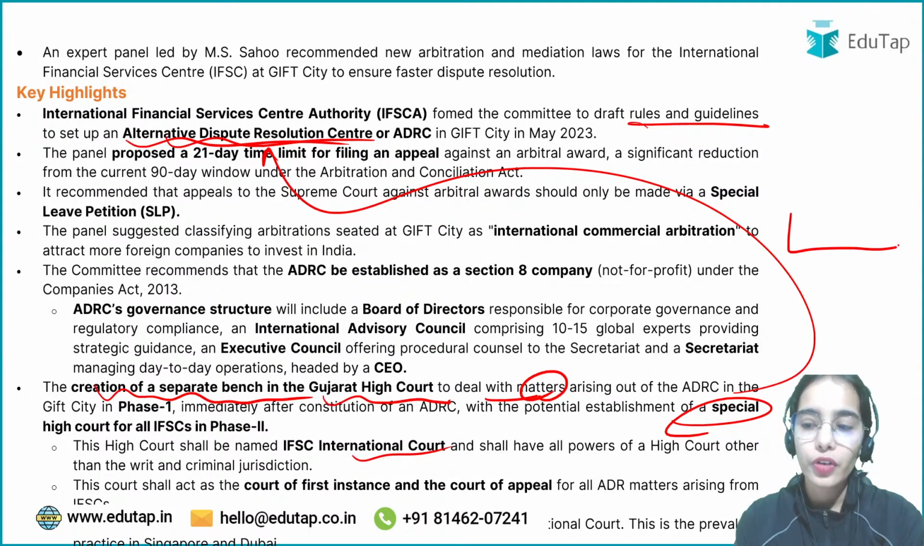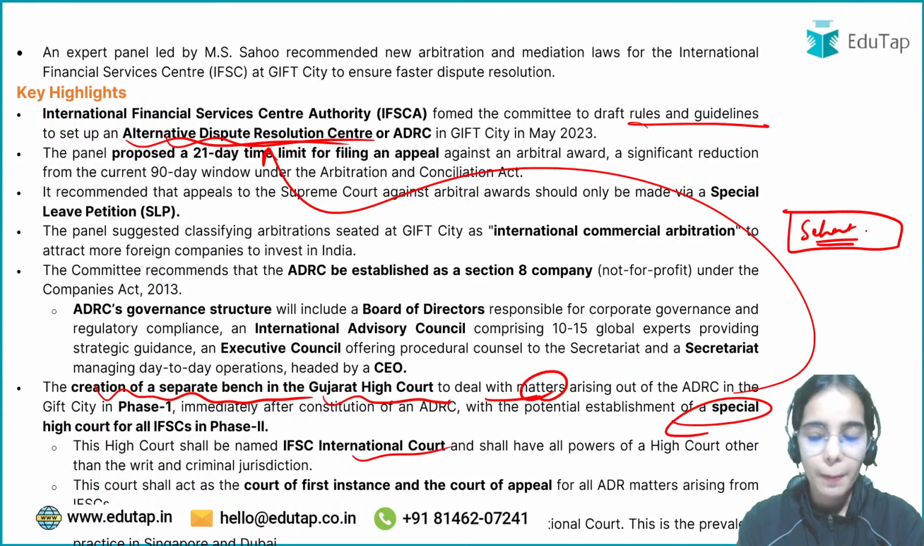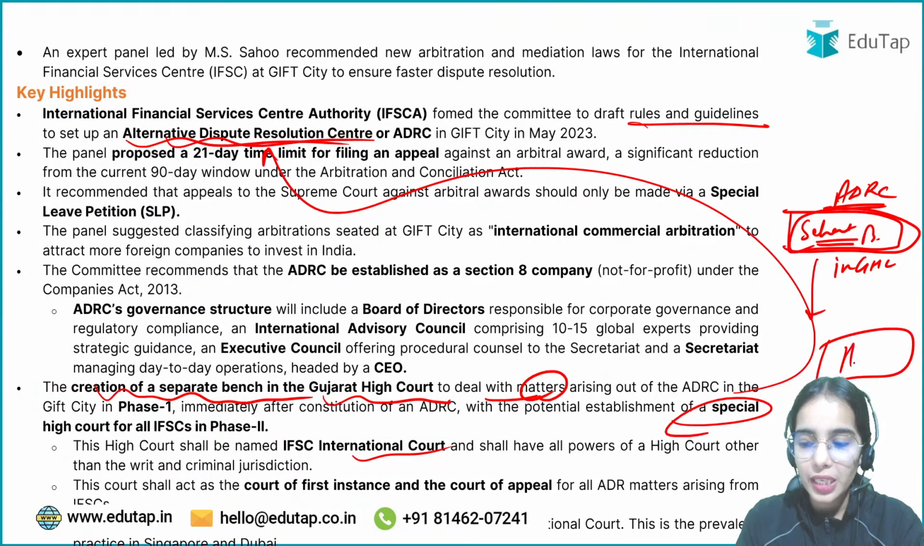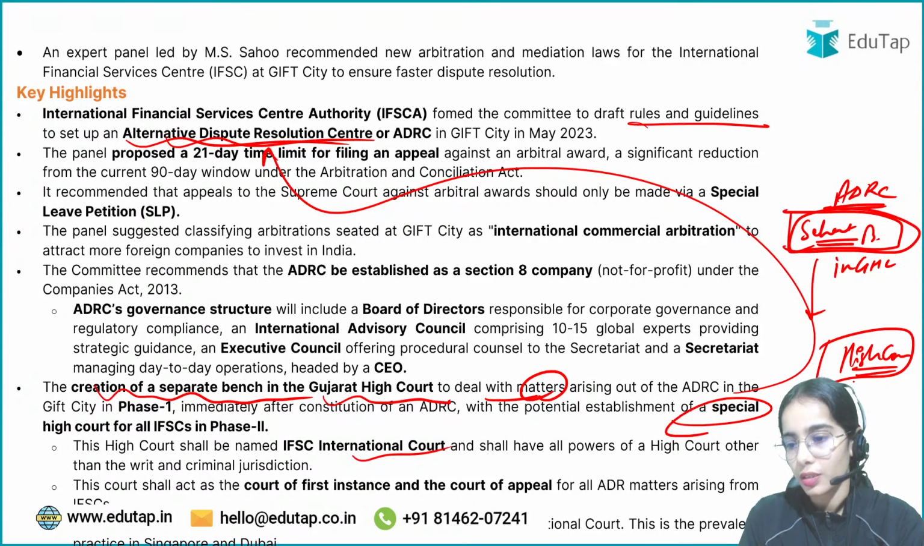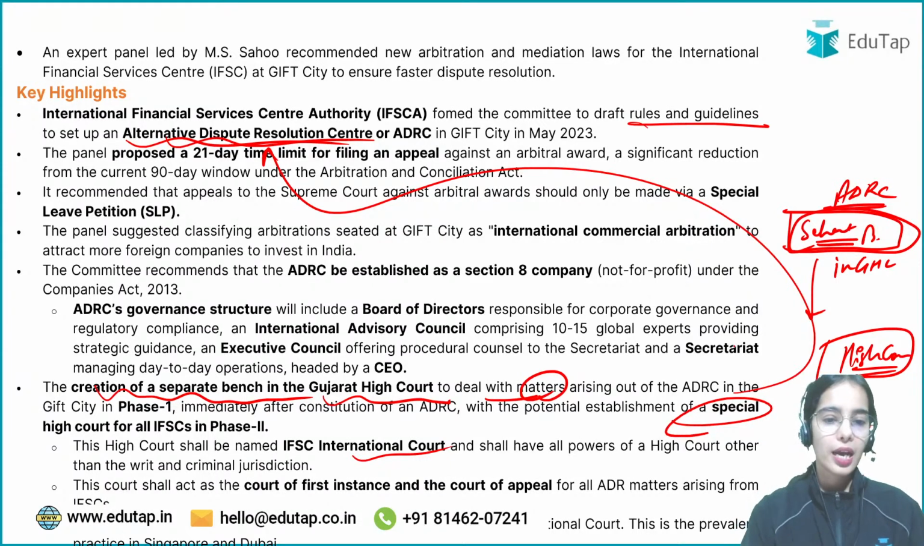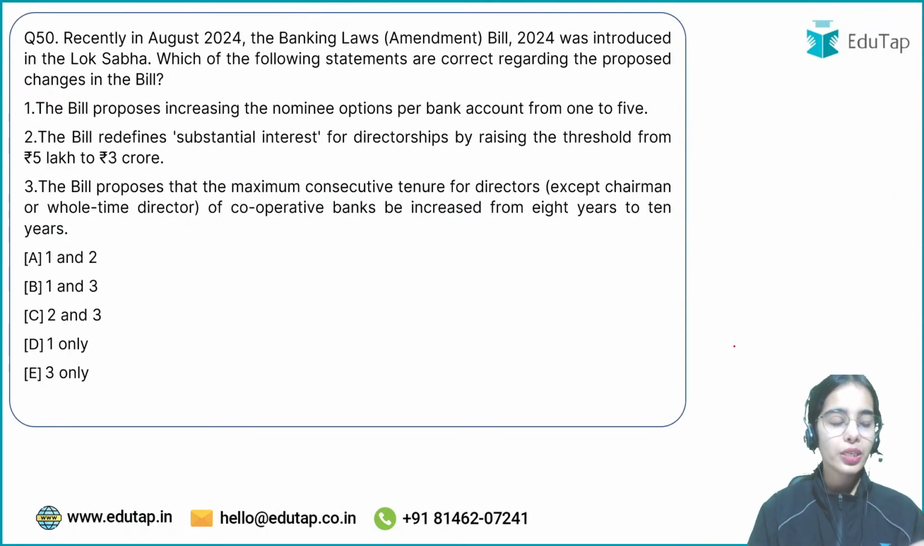So right now in phase 1 there should be a separate bench in the Gujarat High Court for handling the disputes arising from the ADRC. And later on in phase 2 there should be a separate high court made for handling the disputes arising from the ADRC. Okay, and this is the idea. Now coming to the next question.